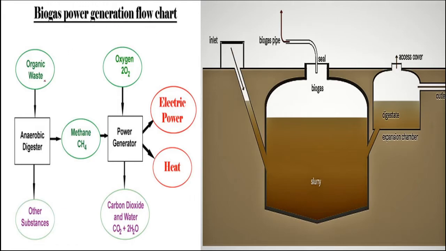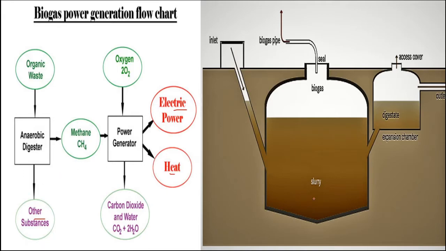The organic waste material is kept in an anaerobic digester along with other substances, and then with the help of anaerobic bacteria, methane gas is produced, as well as other gases, carbon dioxide, water, etc. All these gases are utilized for electric power as well as heat, and the spent slurry is utilized for agriculture and other purposes.